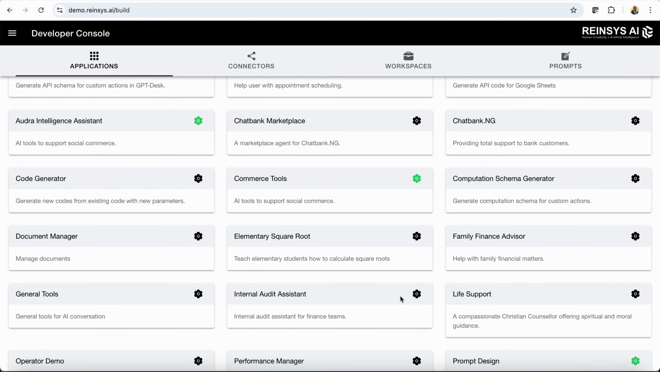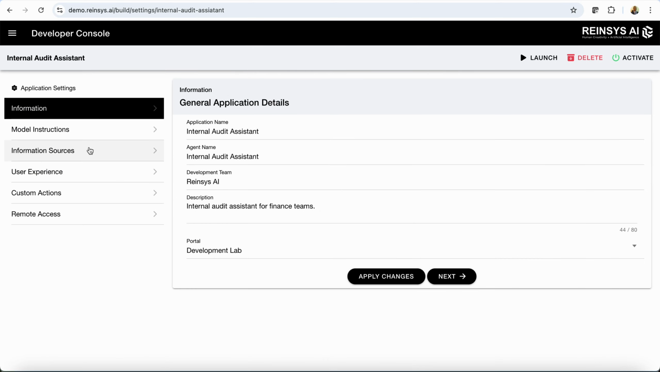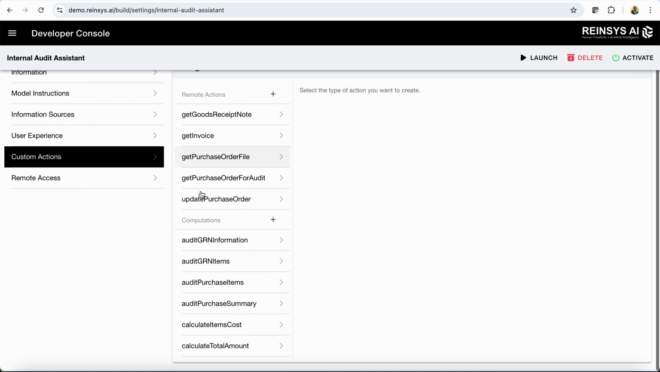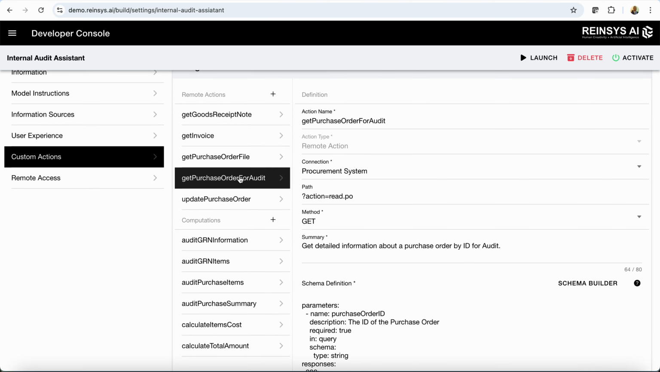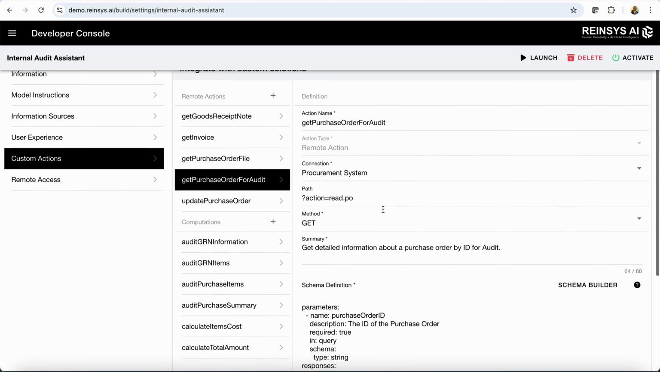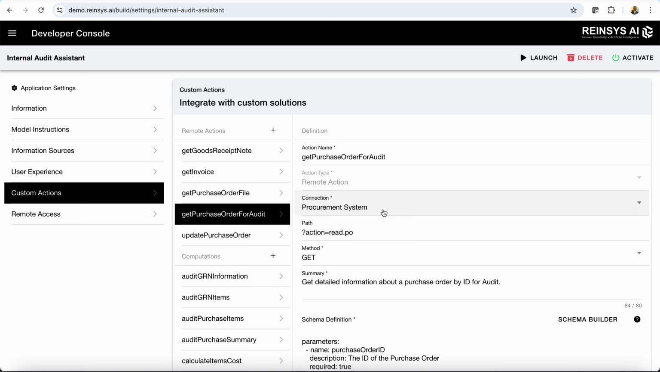This is the internal audit assistant agent. There are a few things that you can configure here, but you really don't need to write any code. And the most important things would be the actions. Here we have actions to get information from the procurement management system through the connection that we have established. The AI agent has a way to pass information from the conversation and send it across to the procurement system